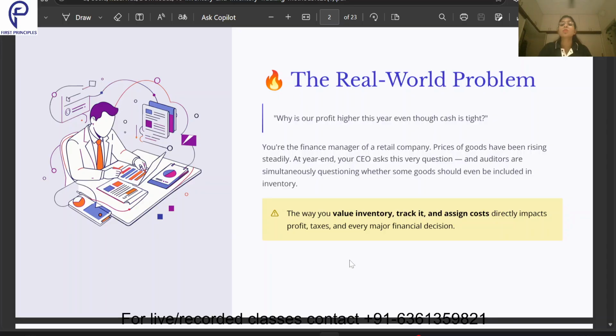So the way you value inventory, track it and assign cost directly impacts profit, taxes and every major financial decision. Why? Because the value of the inventory is very important for us, because inventory is reflected on our balance sheet. It's an essential part of our current assets. So it's very important to track it properly, to value it properly, and to assign the significant costs associated with that inventory correctly.